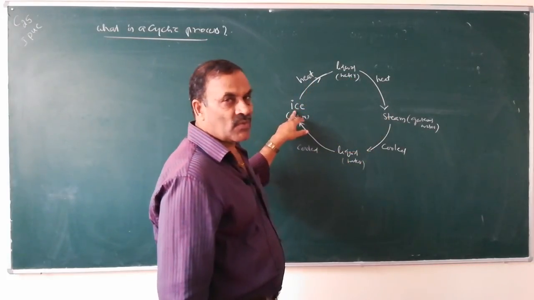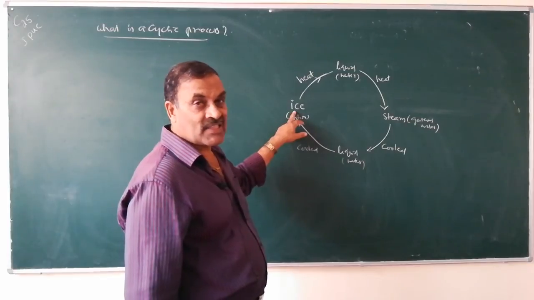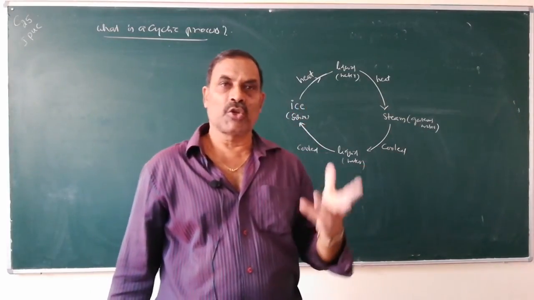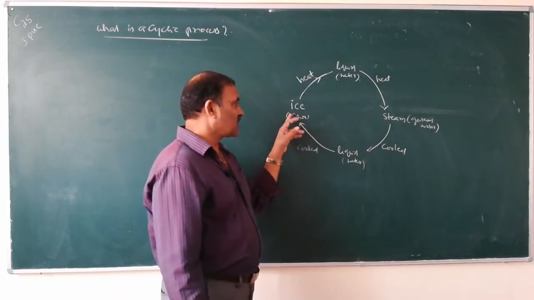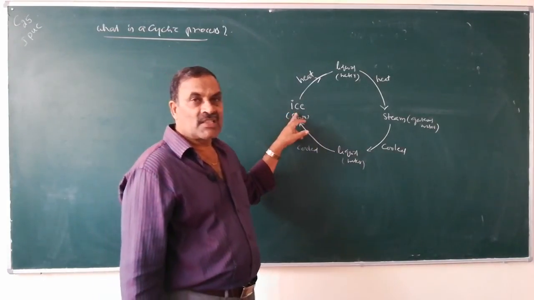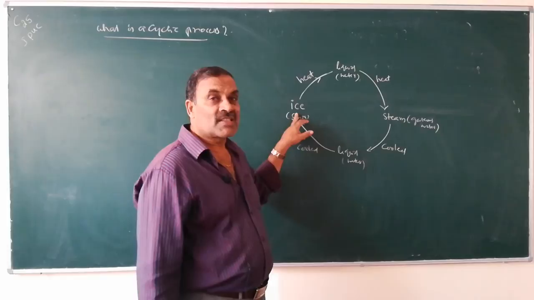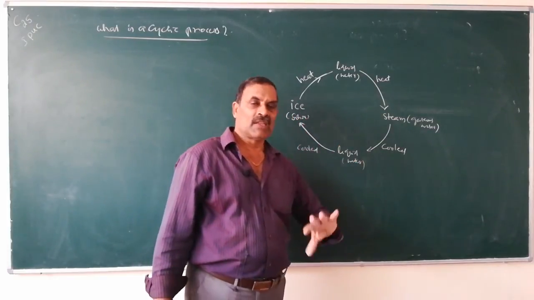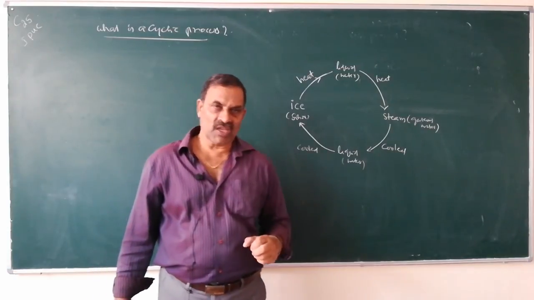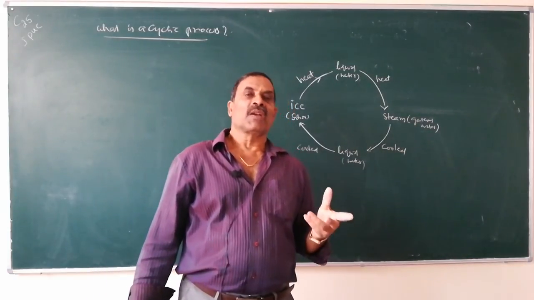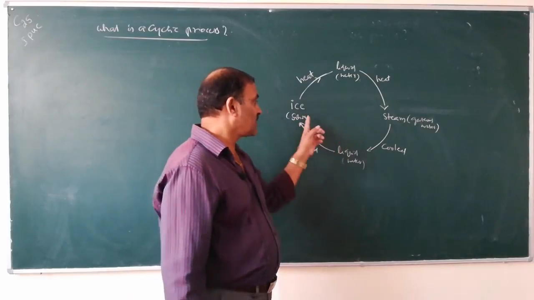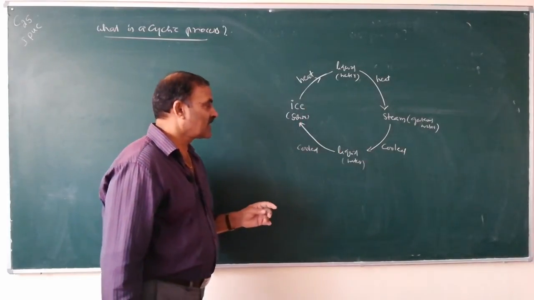Such a process is known as a cyclic process. The process during which the system reaches its original state after a series of changes is called a cyclic process.